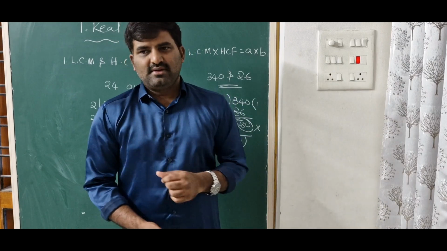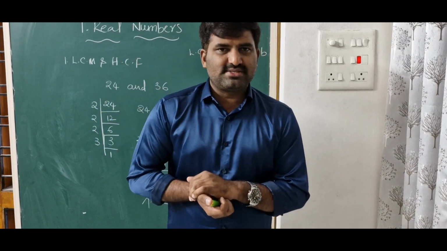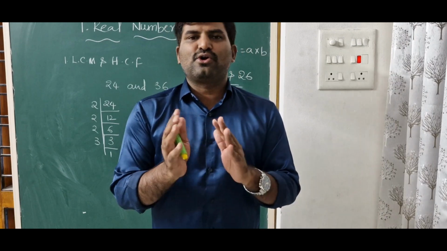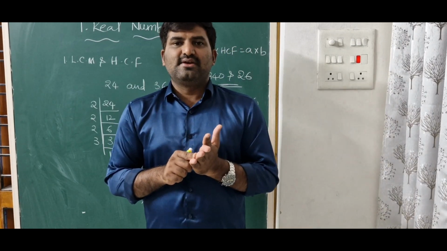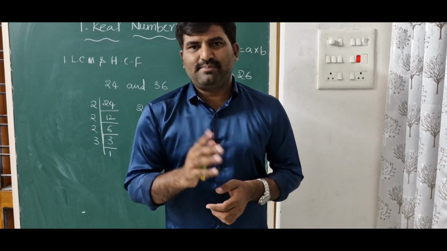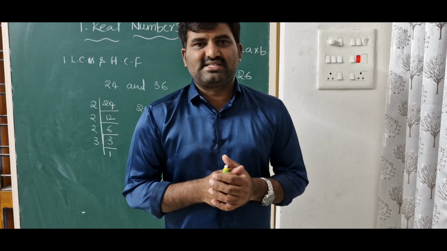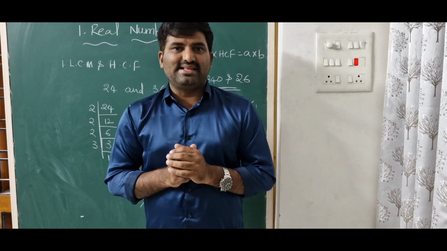And one more question: if A and B are two co-primes, what is the meaning of co-primes? Co-primes are numbers that have no common factor except 1. If A and B are two co-primes, what is the HCF? They will ask, what is the HCF of two co-primes? It's 1, because there is no common factor except that. And the second one is the same: A and B are two co-primes, what is the LCM?